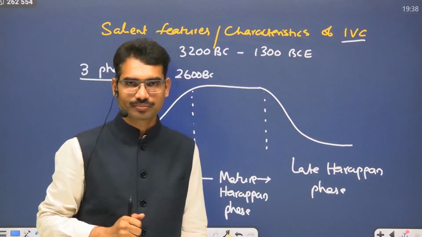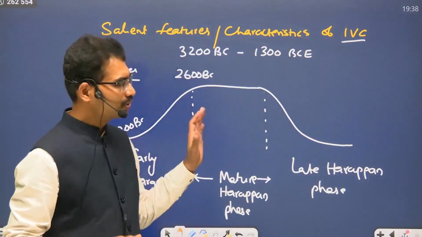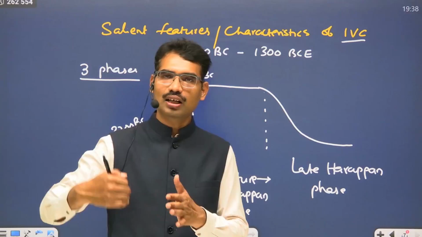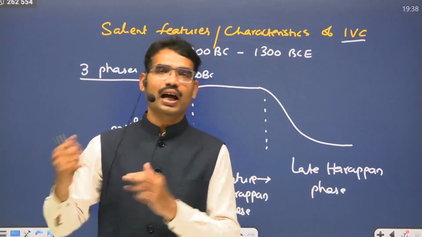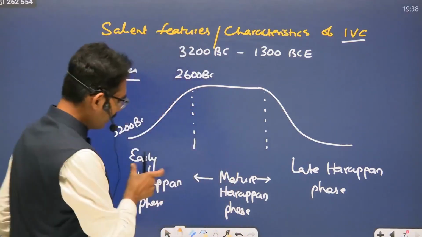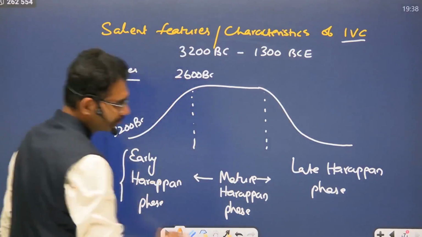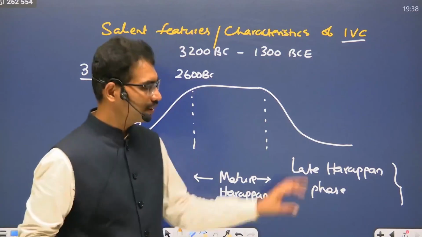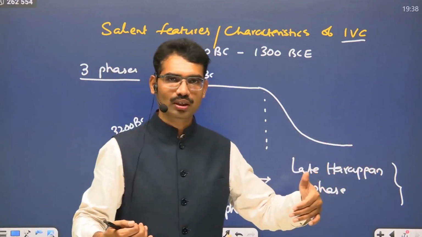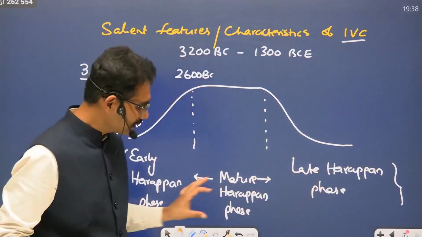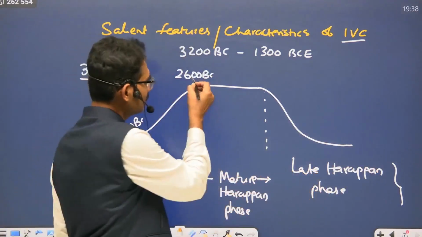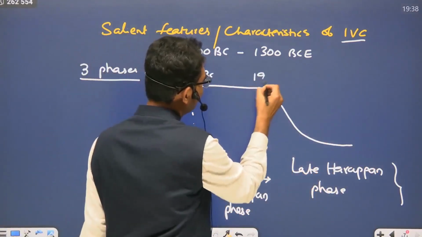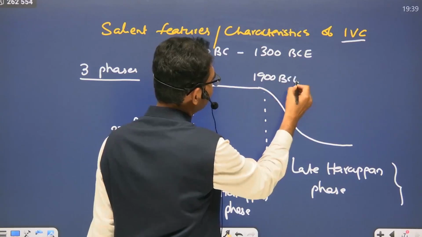Otherwise, most of the world is in the hunting gathering stage or domestication of animals or agriculture phase. This phase is that only. This phase is that beginning, or after decline once again, it is like back to roots. But the specialty of IVC lies in this mature phase, that is 2600 to 1900 BC.